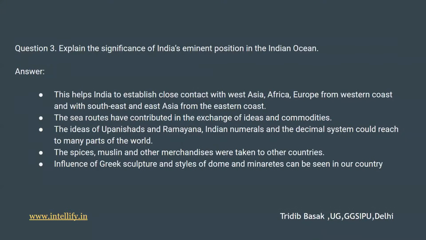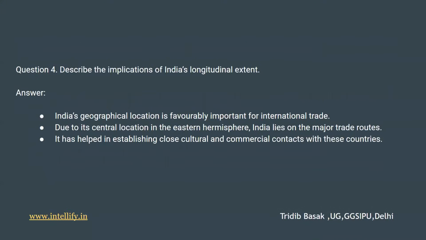The fourth point is, the spices, muslin, and other merchandise that were taken to other countries, that is basically export, was made easier and simpler to reach worldwide via the Indian Ocean. The fifth point is, the influence of Greek sculpture and styles of dome and minarets can be seen in our country only because they were imported from other nations through the Indian Ocean's position. So let's move on to the next question.